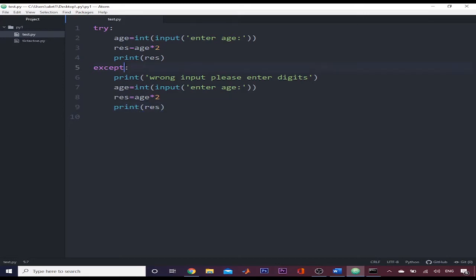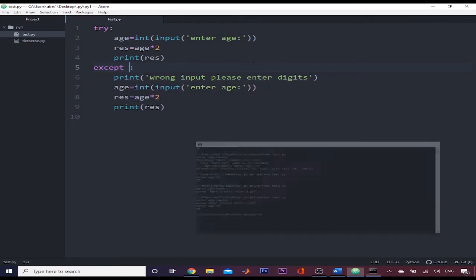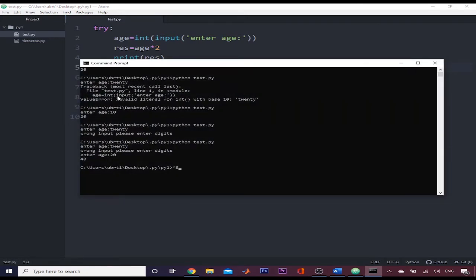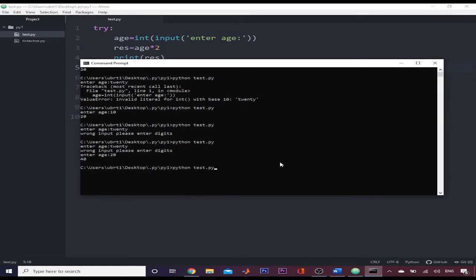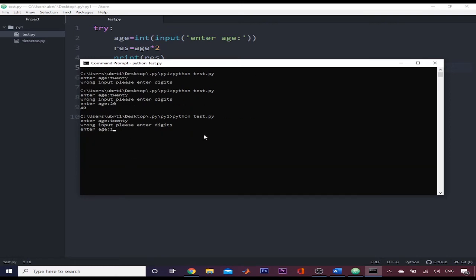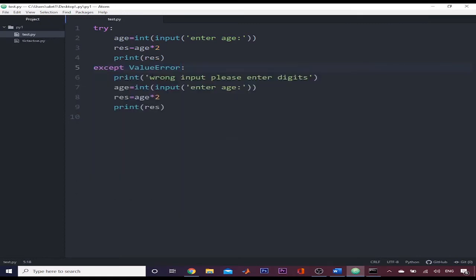As I told you, after the except, we can also write the exception if we know that only that exception can occur. So we can see what exception can occur, and that exception is ValueError. So we can write here ValueError. Now if I run it, it will do the same. I write here 20 in alphabets and it prints wrong input, please enter digits. And then I write here 10, it gives us 20. So in this way we can also specify the exception.